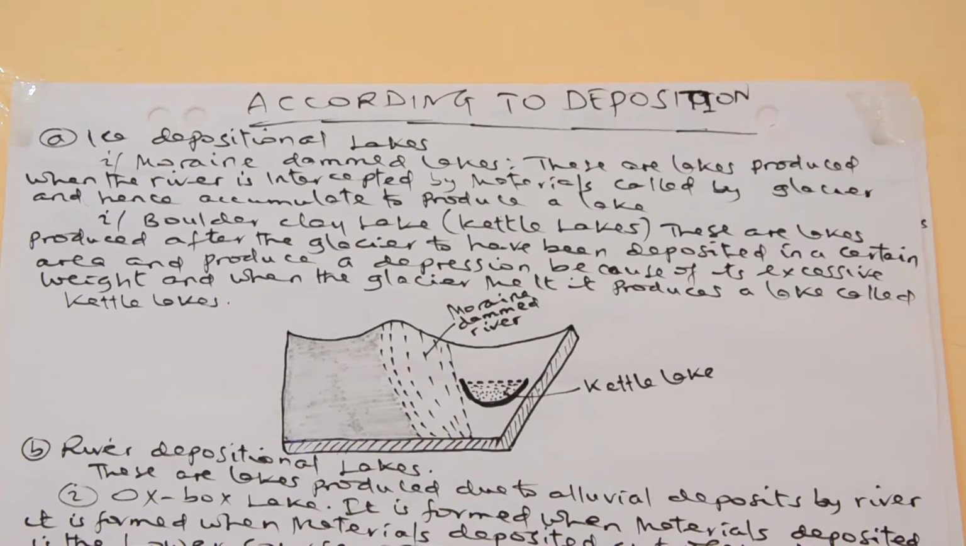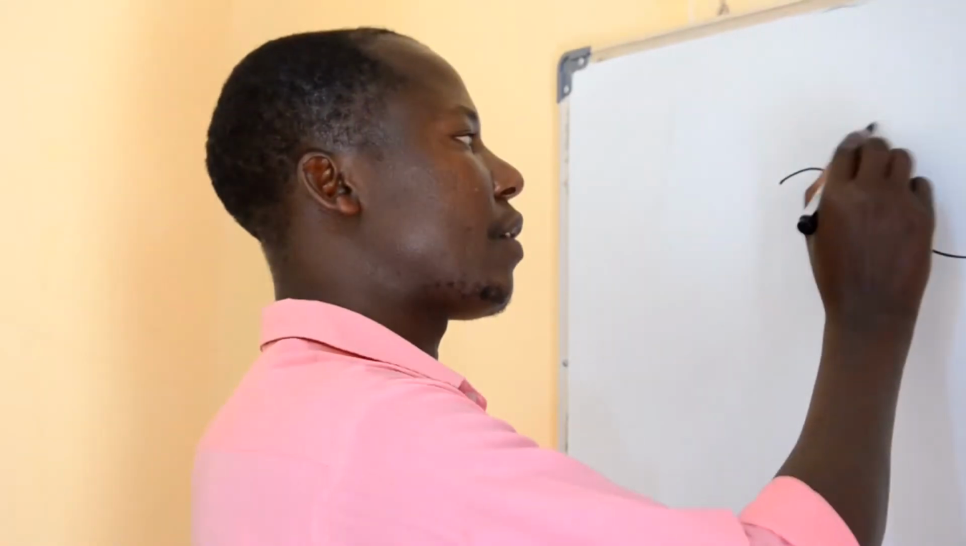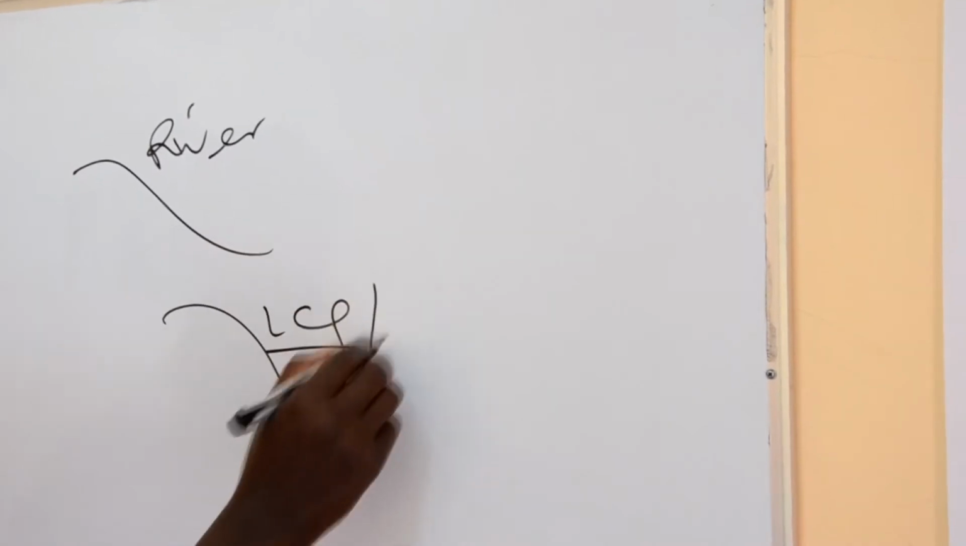But here there are moraine-dammed lakes. But you have to remind yourself of the meaning of moraine. Moraine is similar to alluvial, although alluvial is the deposition of features caused by river action, but moraine features are depositions caused by snow or ice.